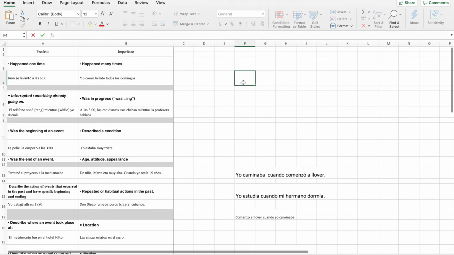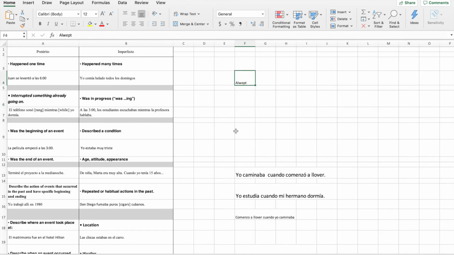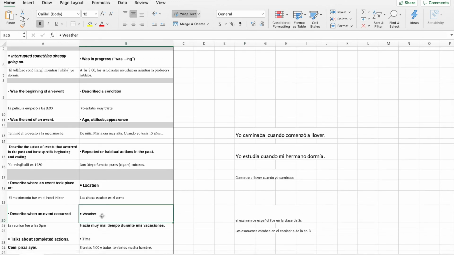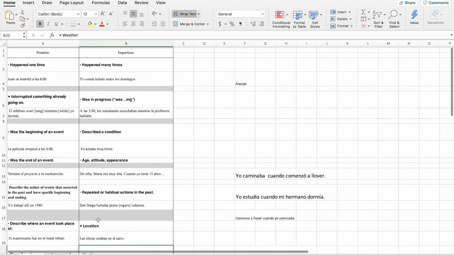Okay. And also I created something called ALL WEPT. If you remember ALL WEPT, it will make your life a lot easier. ALL WEPT refers to imperfecto. A means age. H, attitude, appearance. L means location. Be careful with location, it's tricky. W, weather. Weather is tricky too, because if you say exactly when it was raining, it's pretérito. But if you don't say, it's imperfecto.